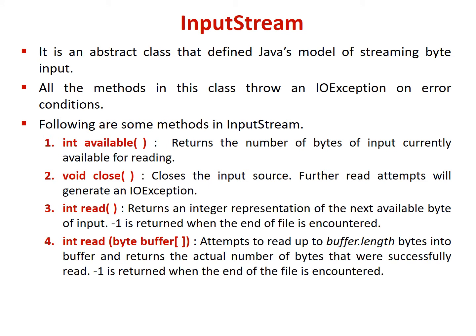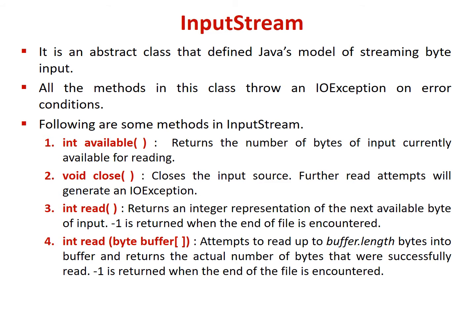First, we'll see the InputStream. It is an abstract class that defines Java's model of streaming byte input. All the methods in this class throw an IOException on error conditions. Here are some methods in the InputStream. The first method is available, which returns an integer type value. That is, it returns the number of bytes of input currently available for reading.